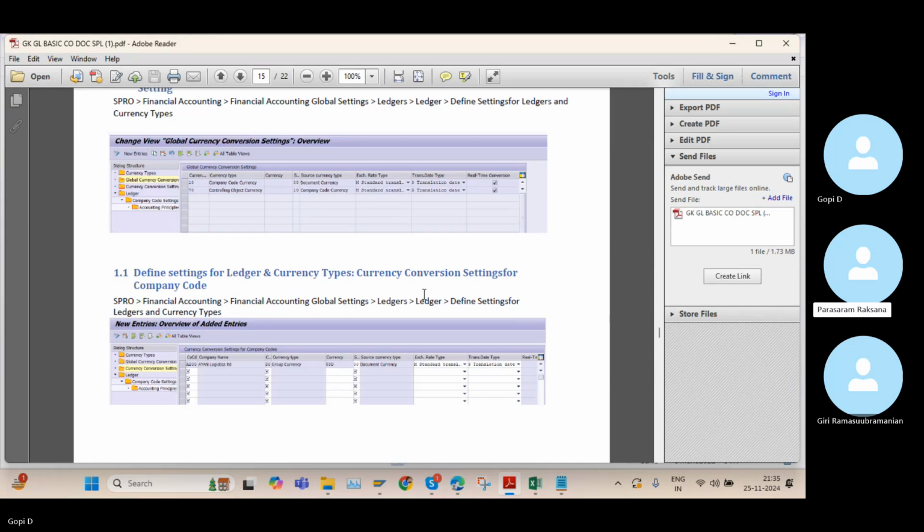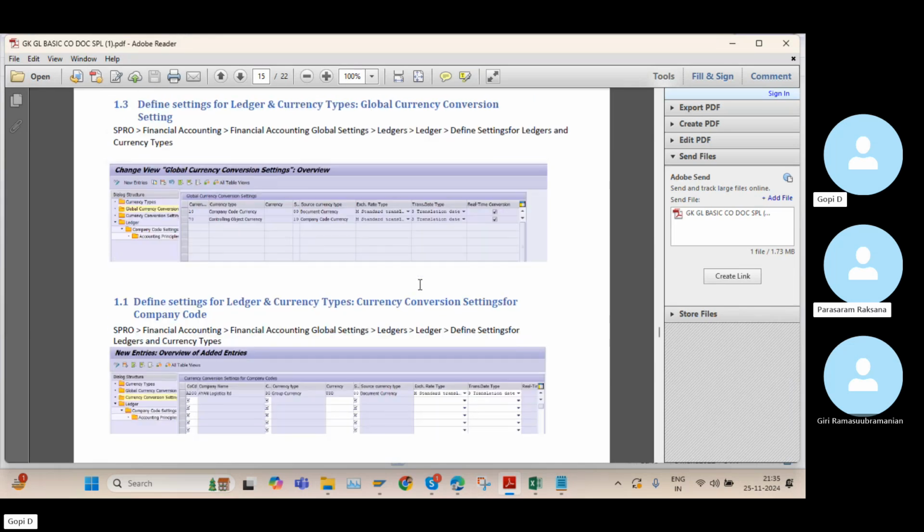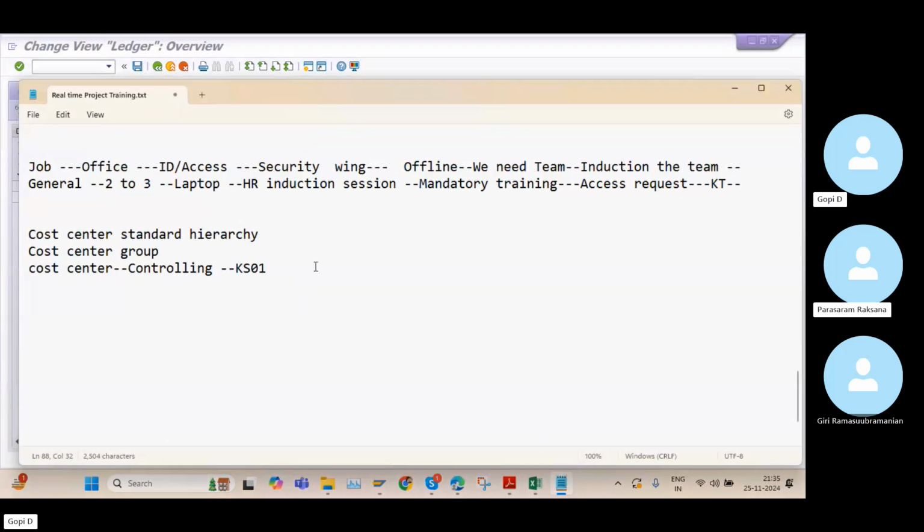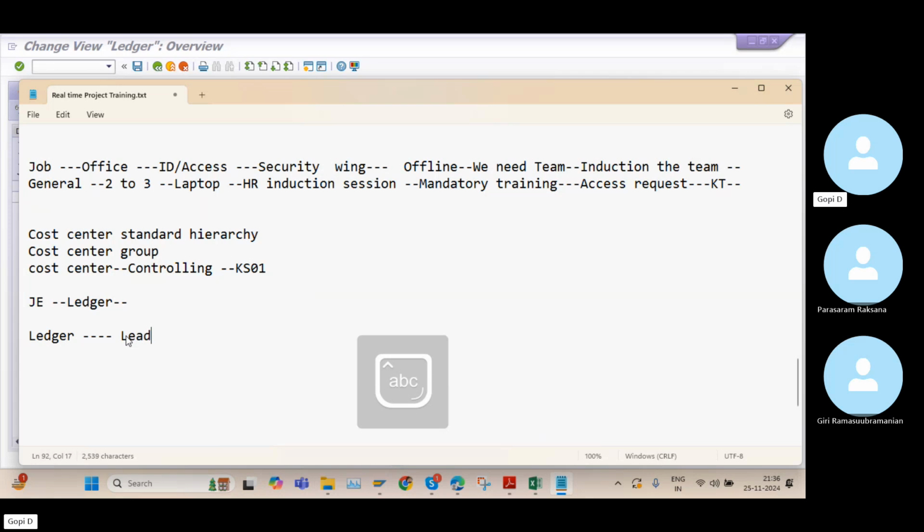Krishna, I think we have two types of ledger, like 0L and leading, right? Yeah, ledgers is a very huge topic, Rakshna and Giri. Basically, what do you mean by ledger? Once we create the journal entry in our accounting cycle, later we need to create the ledger in manual, right? Like rent is a ledger, salaries is a ledger, bank account is a ledger, likewise. So in SAP, how do we treat it? We treat some as leading ledger and non-leading ledger. Basically, we need to know these two types of ledgers.